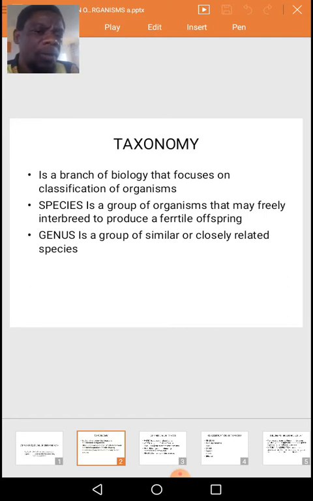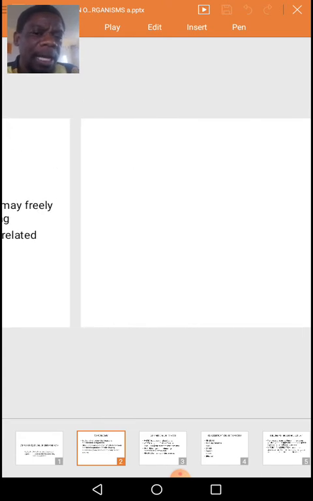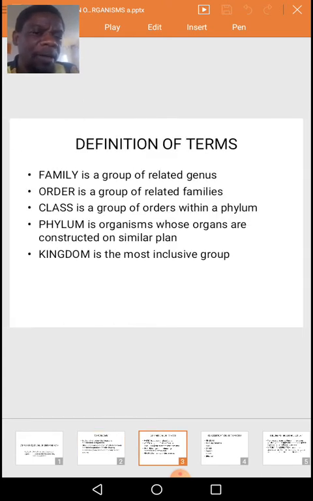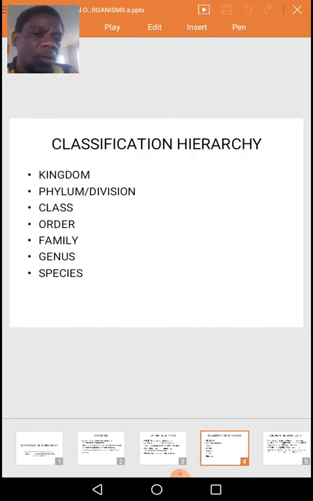What is a species? It's a group of organisms that may freely interbreed to produce a fertile offspring. And a genus is a group of similar or closely related species that is under a family. Yet a family is a group of related genus that is under an order, and an order is a group of related families that is under a class. And a class is a group of orders within a phylum, but this is under a phylum. And a phylum is an organism or organisms whose organs are constructed on a similar plan. A kingdom is the most inclusive group of all these.